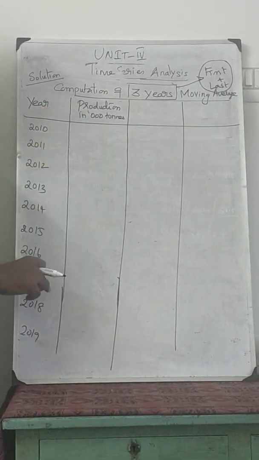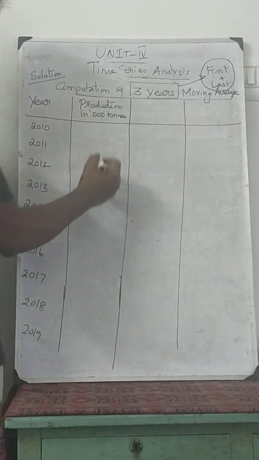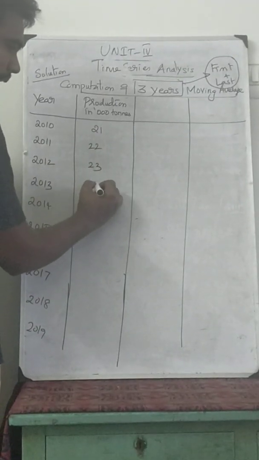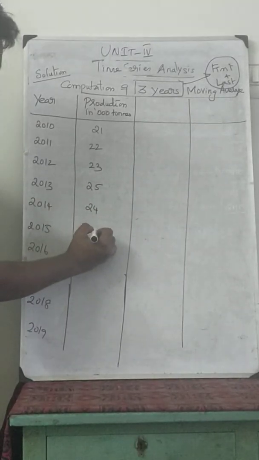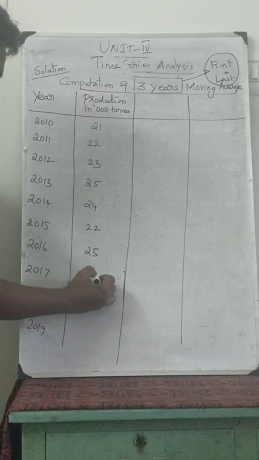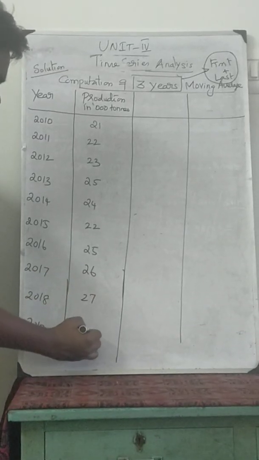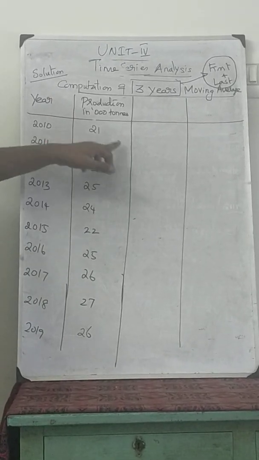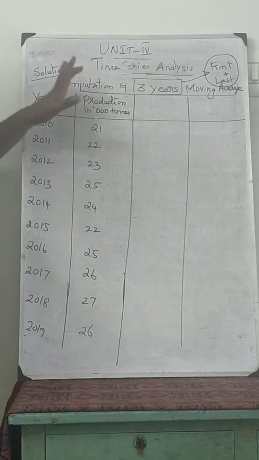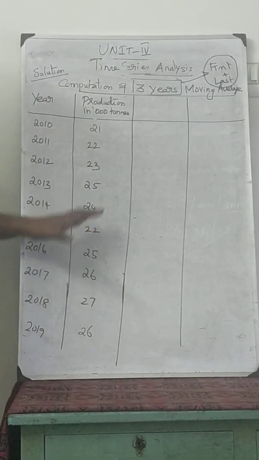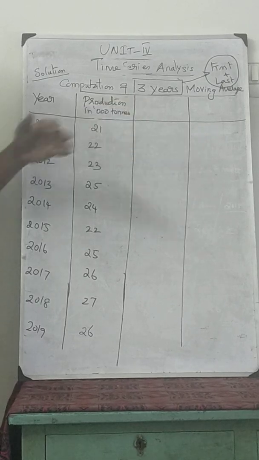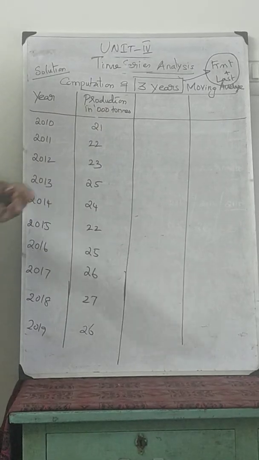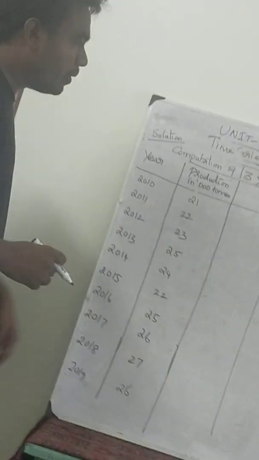Here they have given production in tons: 21, 22, 23, 25, 24, 22, 25, 26, 27, 26. The production is given in terms of 1000 tons, so 21,000 tons, 22,000 tons, and so on. This is the given data, 10 years of data. We are going to use a 3 years moving average. We can do it in Excel or in software like eViews or SPSS, but we are going to do it manually.